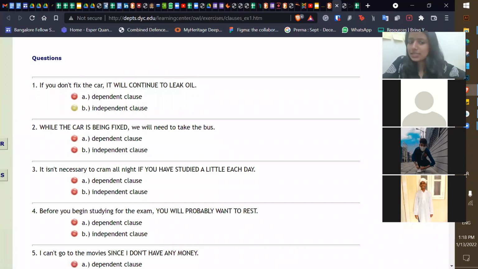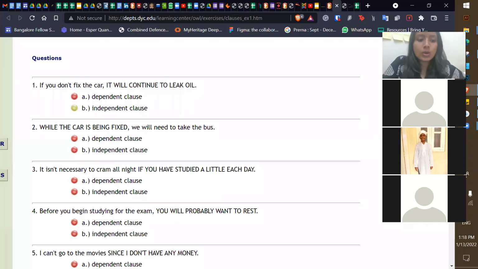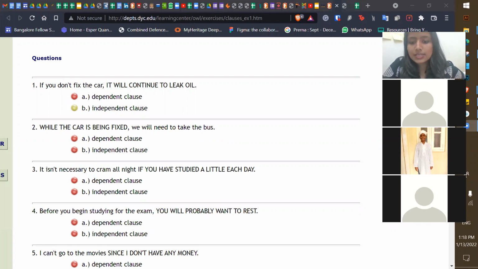Okay, we will check the answers later. You said this is independent. Okay, let's do the second one. While the car is being fixed, we will need to take the bus. While the car is being fixed, is that dependent or independent? Dependent. Go to the chat.